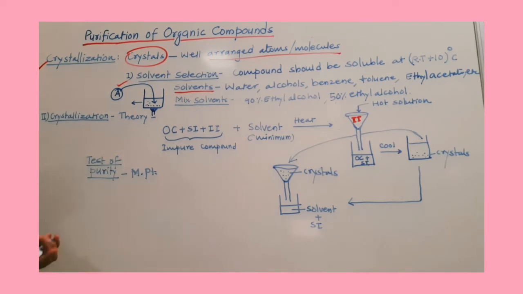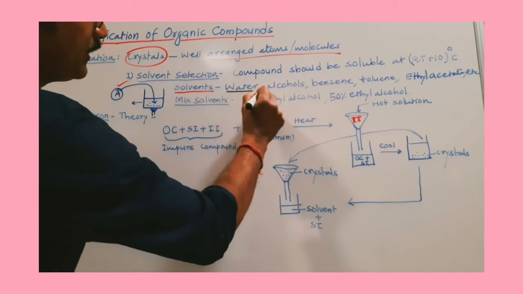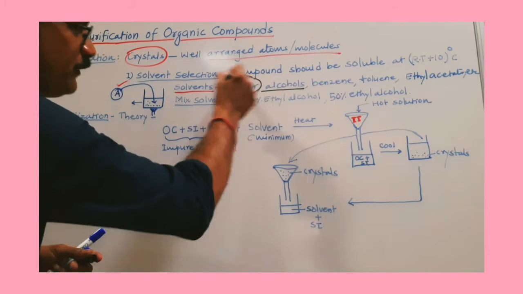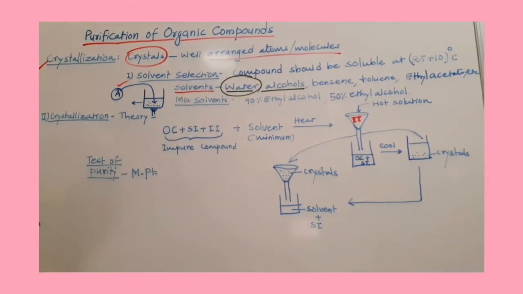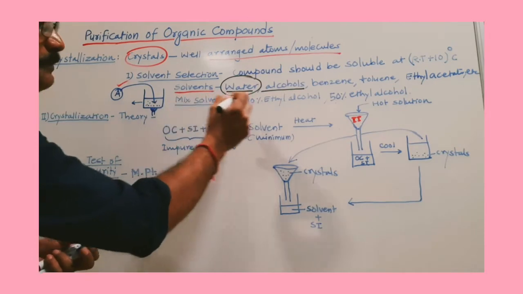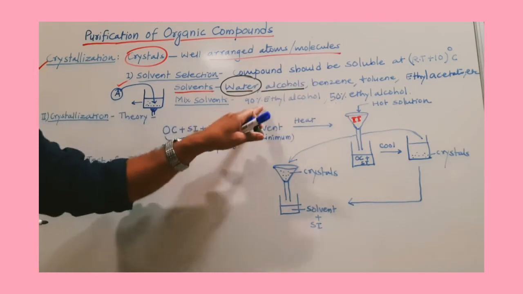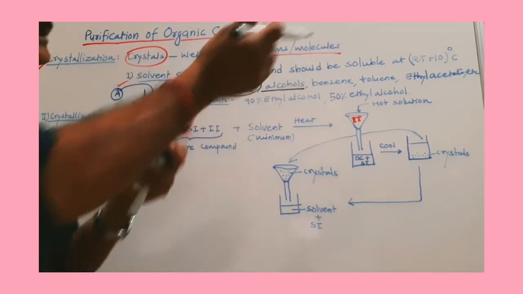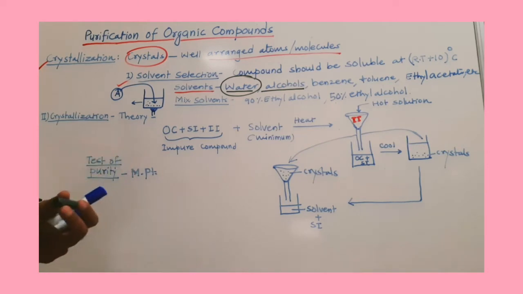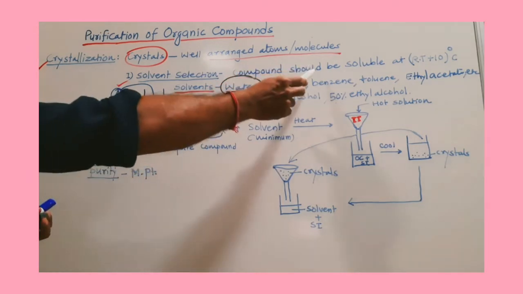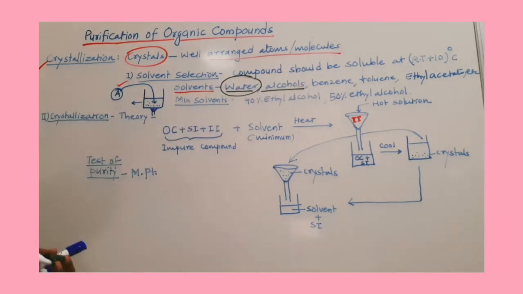Usually it is better to select water or alcohol because these are green solvents. Water is a very good solvent for the crystallization process because it is a green solvent. It is cheap and available everywhere. Sometimes you may select a mixture of solvents, for example 50% ethanol, 90% ethanol, or a mixture of two other organic solvents. That is also possible. So once you select a proper solvent by applying this criterion, you can start the crystallization process.